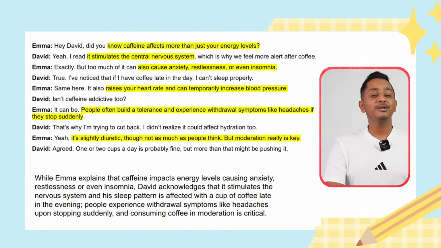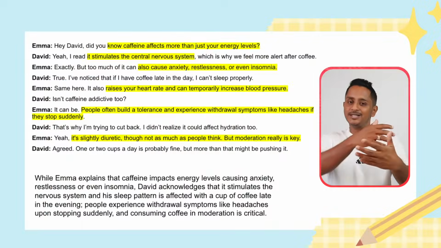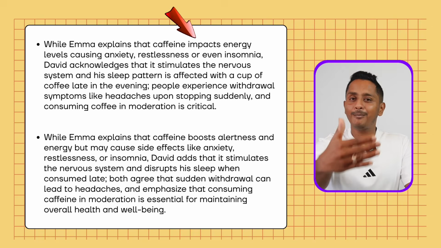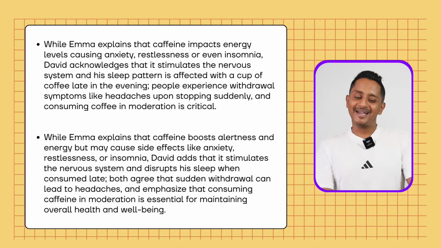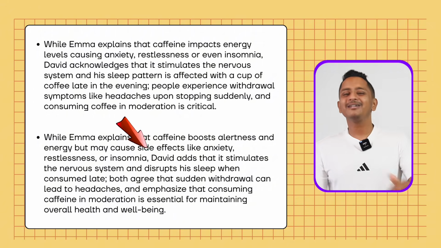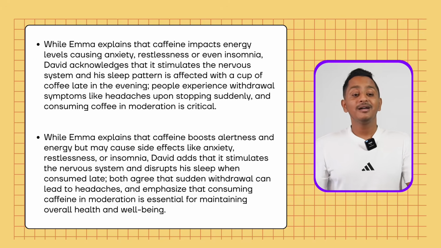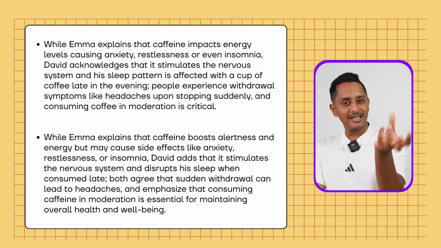This will do, but if you want to further paraphrase, I'll show you another way. You can just have a look at the sentence written at the bottom, which is the full paraphrased content of the answer that we just wrote. While Emma explains that coffee boosts, what we wrote earlier, impacts energy levels. Here we wrote boosts alertness and energy, but may cause side effects like anxiety, restlessness, or even insomnia. David adds, in the original paragraph we wrote, David acknowledges. Here David adds that it stimulates the nervous system, and earlier we wrote his sleep pattern is affected, but here we are carrying forward the same verb structure.